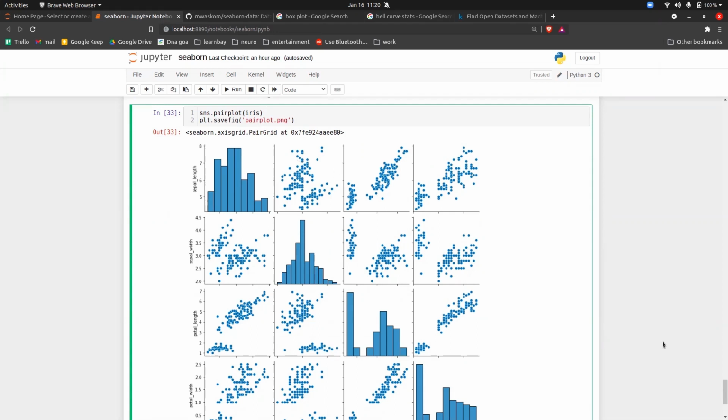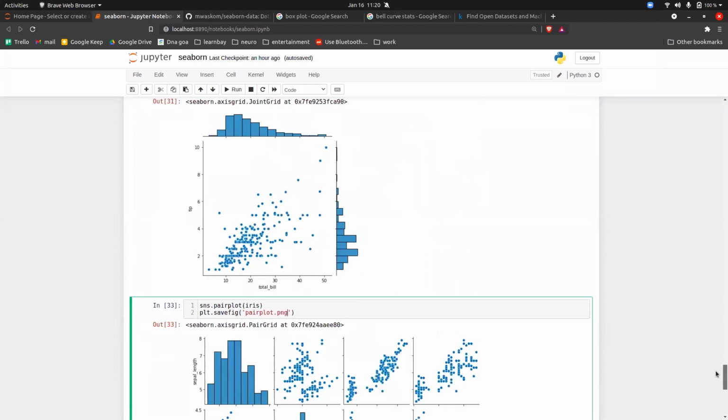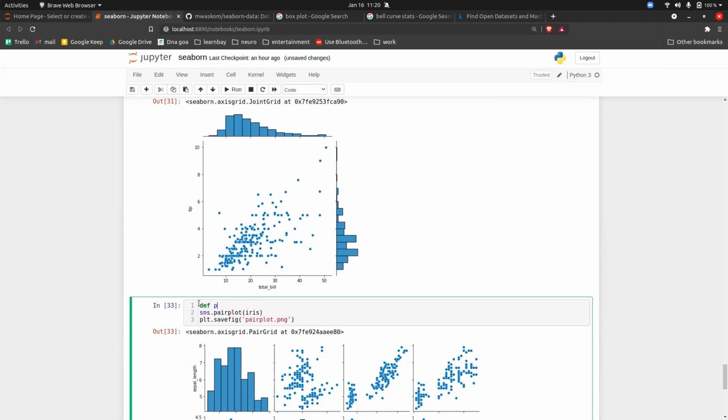So basically, then what you have to do is call each function for each plot. Getting the point? Then you have to separate the plots with the functions. So this is what you have to do. Def plot, and this will be inside this. Okay, call this plot and then save it. Got the point now? So you have to do a functional plot if you're using a main Python file.